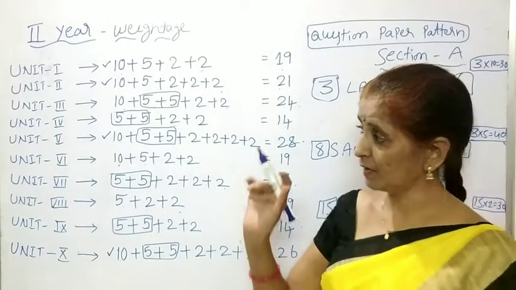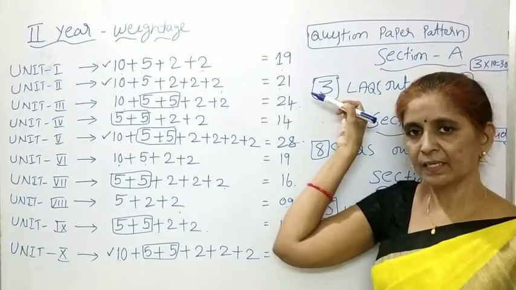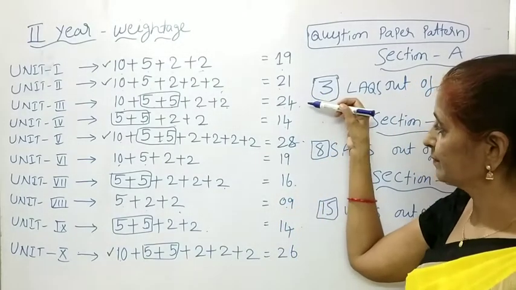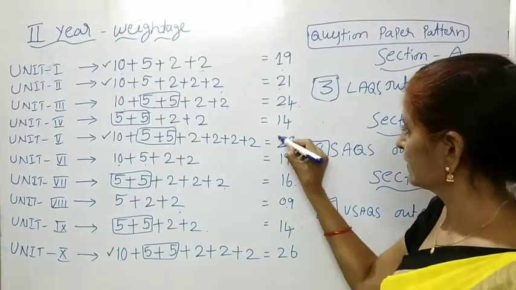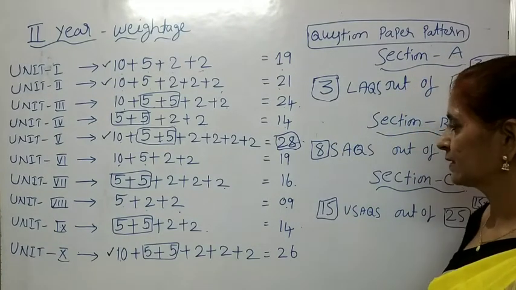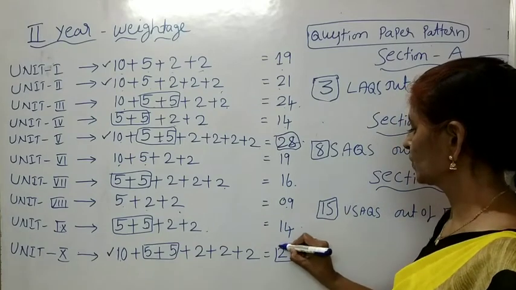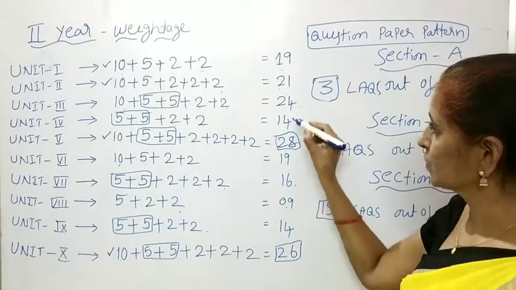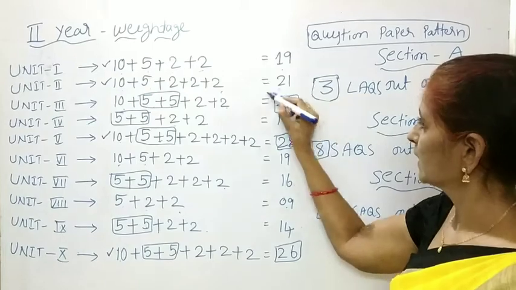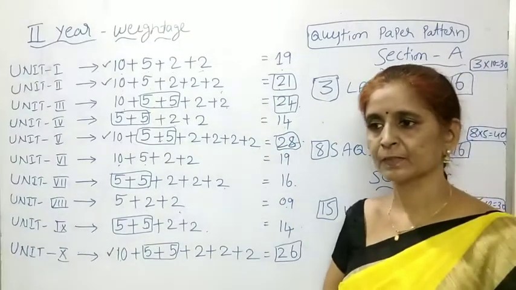Okay children, once you observe the weightage, you will get an idea regarding the weightage of the units. The 5th unit has the highest weightage. Second place goes to the 10th unit, third place goes to the 3rd unit, and the next place goes to the 2nd unit.